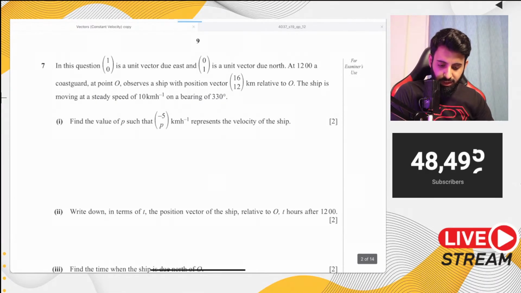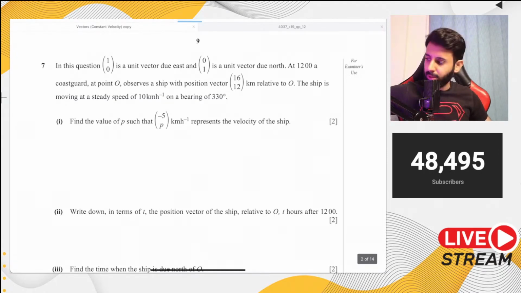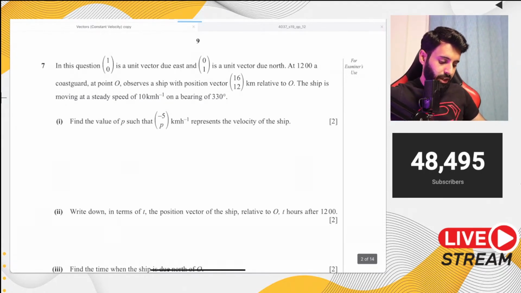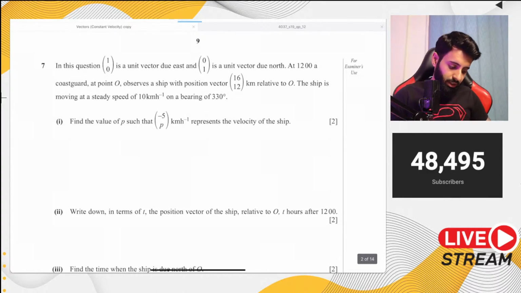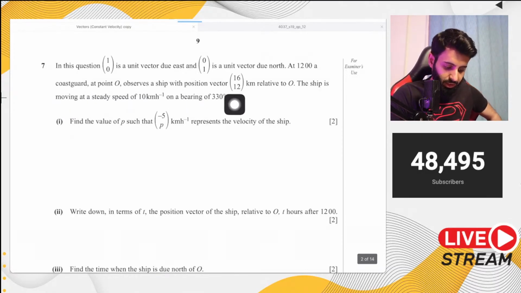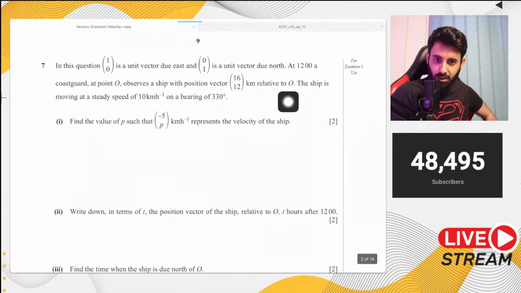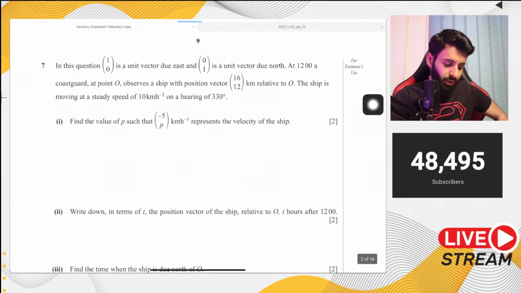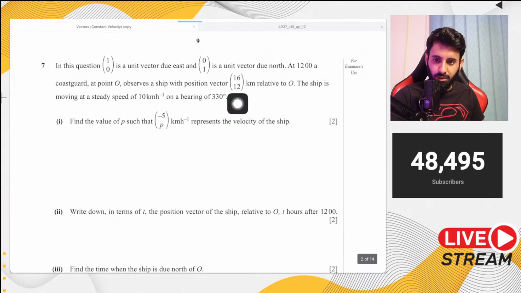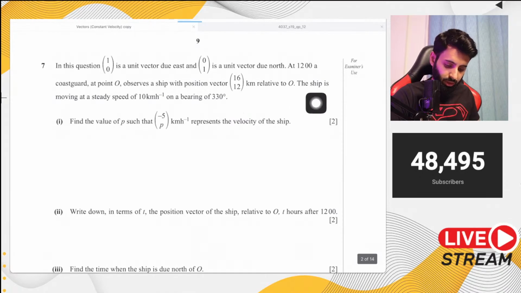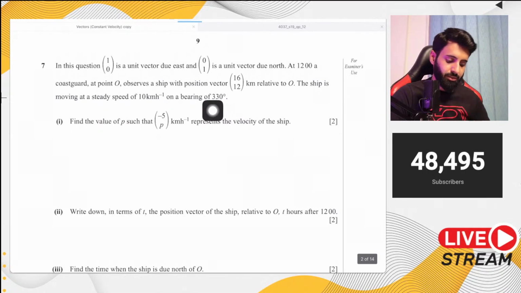Let's see what this question says. In this question, 1, 0 is a unit vector due east, so that means it's going towards the right, and 0, 1 is a unit vector due north, so that means it's going up. At 1200, a coast guard at point O observes a ship with position vector 16, 12 kilometers relative to O. So that means this ship was not starting from the origin. In fact, it was starting from a point already 16 and 12 units away from the origin. Okay, the ship is moving at a steady speed of 10 kilometers per hour on a bearing of 330 degrees.